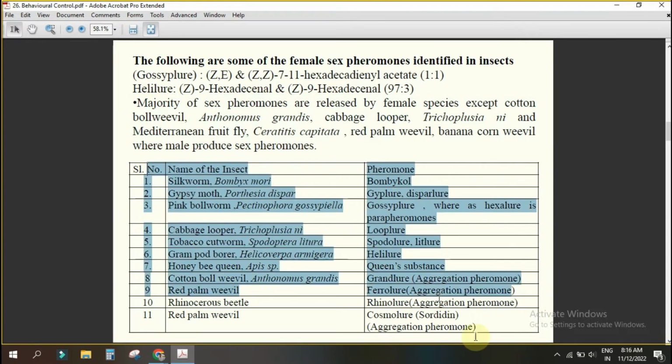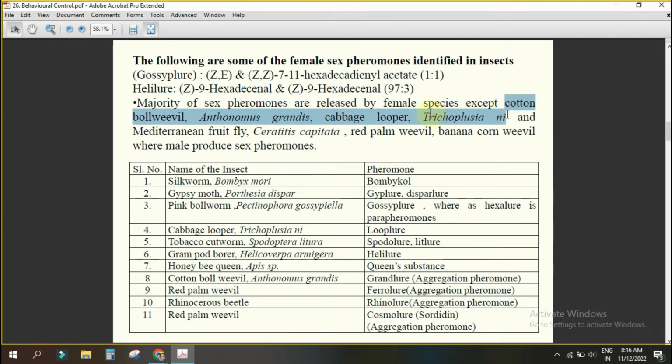But in all other cases, females are producing the pheromone. Understood? Most of the cases, only females produce the pheromone. Exception, minimum, this one you remember: cotton boll weevil, cabbage looper, and red palm weevil. Mediterranean fruit fly may be difficult for you to remember. Minimum, cotton boll weevil you remember. Okay. So now coming to silkworm. Their female produces what?